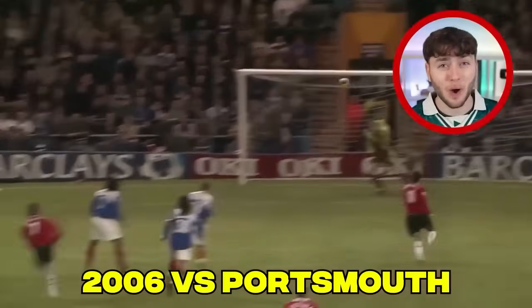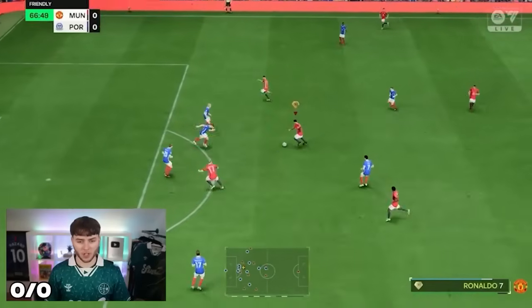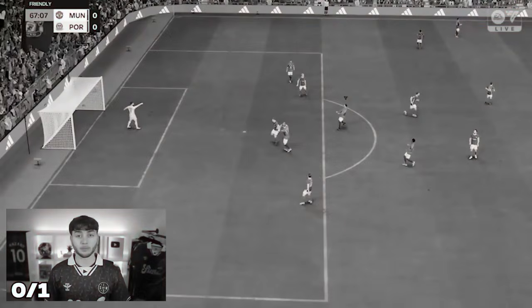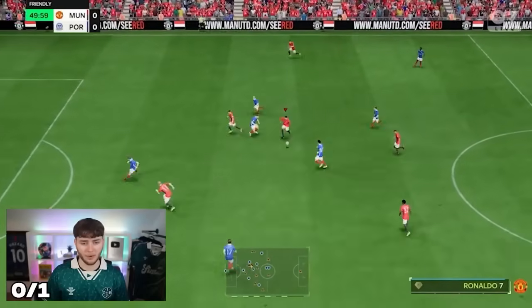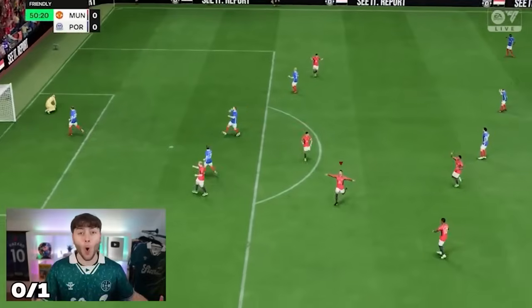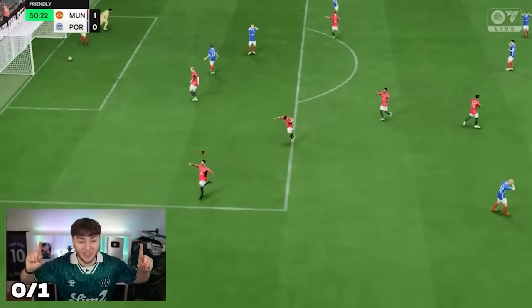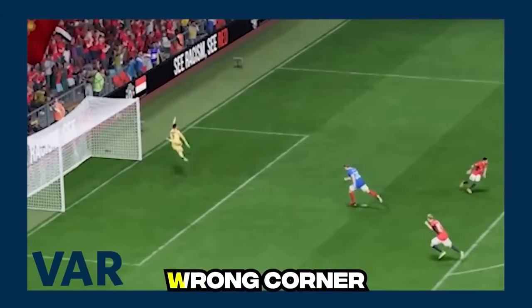And this goal isn't the one he's known for, so stay tuned for that. It drops to Ronaldo, he takes the touch. Where the hell did that just go? Ronaldo touches it down, takes it in, on his left. Oh, that's a great goal. That is a great goal. However, after a swift VAR review, the goal can't count as it was in the wrong corner.